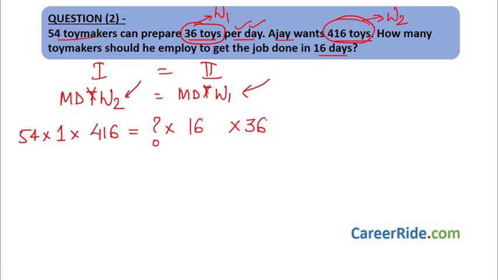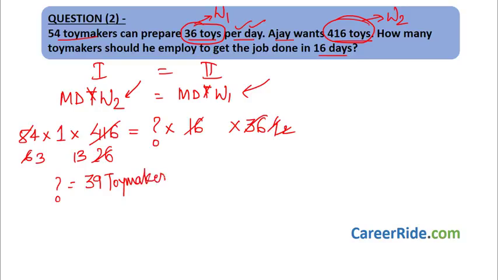So let's solve this. 9 4s are 36, 9 6s are 54, okay, 16 2s are 32. So we have 8, 9, 96, 16 6s are 96, 2 2s are 4, 2 into 13, 2 into 3. So question mark would be 13 into 3, 39 toy makers. So 39 toy makers are needed to get the job done in 16 days. See how easy it was.